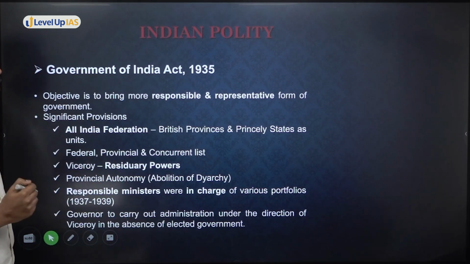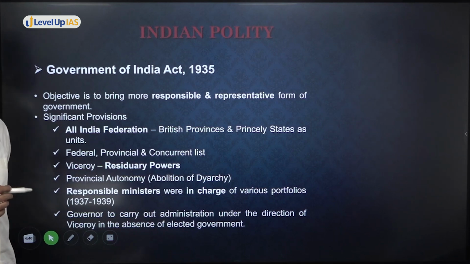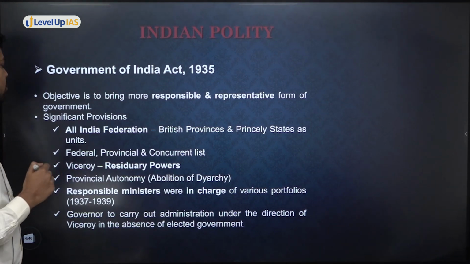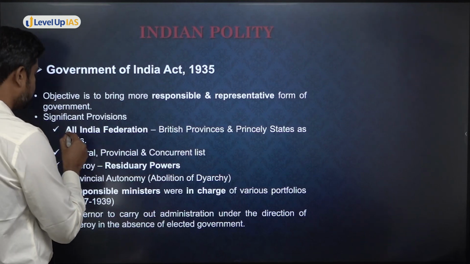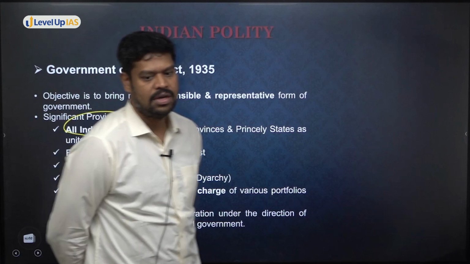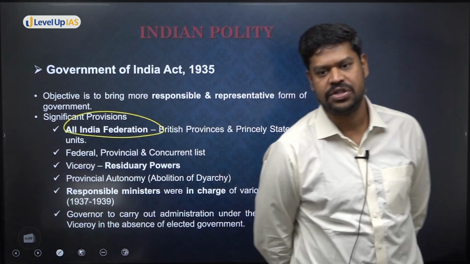The objective is again to bring a responsible and representative form of government, associating Indians in the different branches. What are the significant provisions? First and foremost, it brought in what is called an All India Federation. What does it mean by an All India Federation?